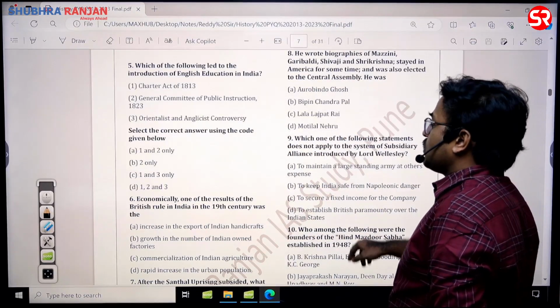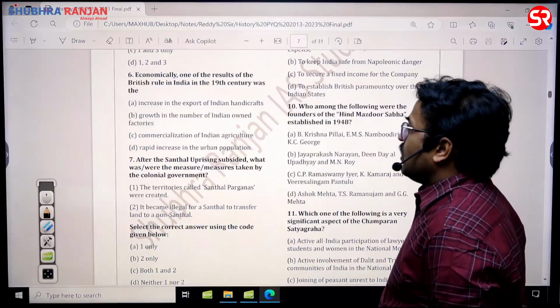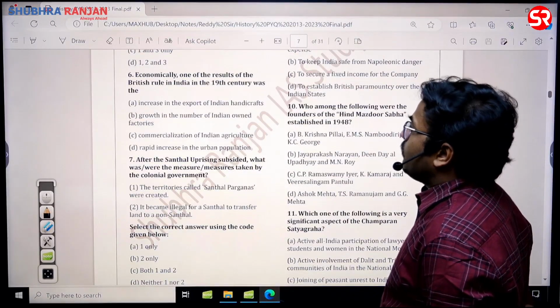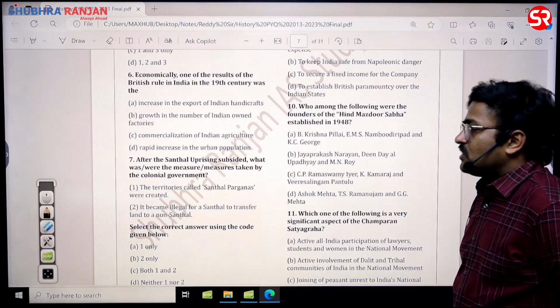D is the answer. Economically, one of the results of the British rule in India in the 19th century is, okay, so commercialization of Indian agriculture is the answer for this question.